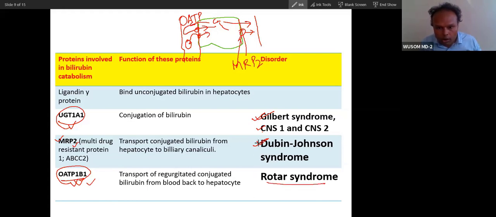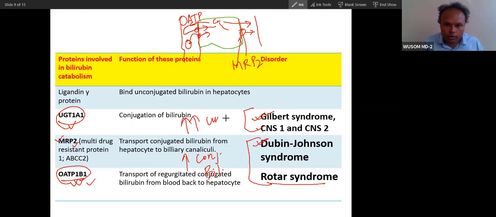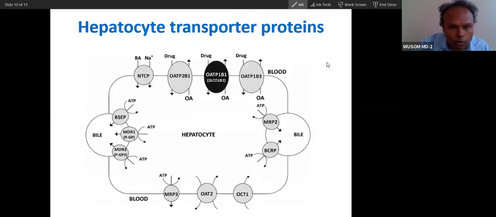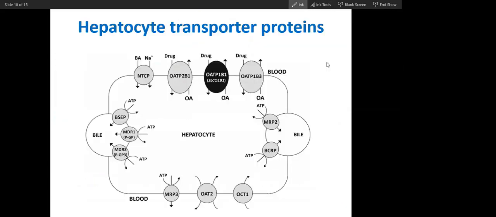And you can see both of these disorders have high conjugated bilirubin in blood, and this one has high unconjugated bilirubin in blood. Because I have to teach these disorders, I have to tell you about these proteins. So did you understand this protein? Yes, sir. Now let me talk about this.